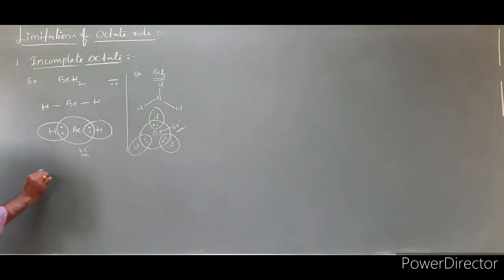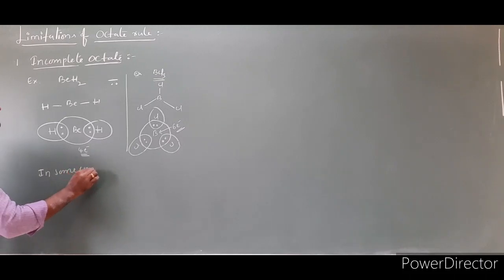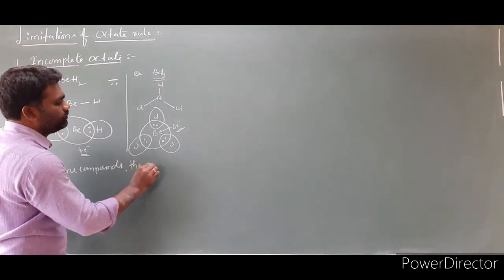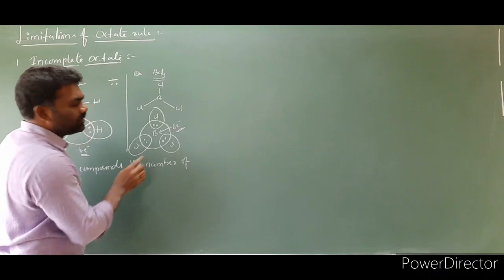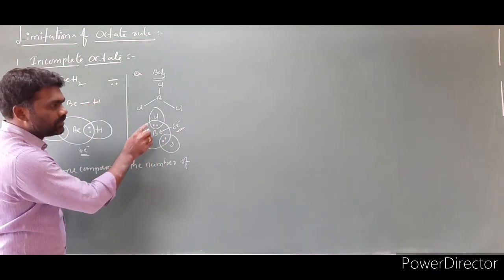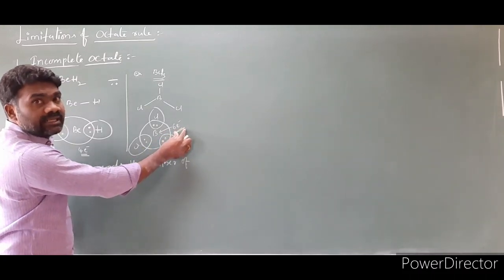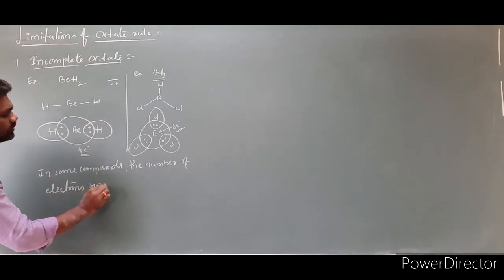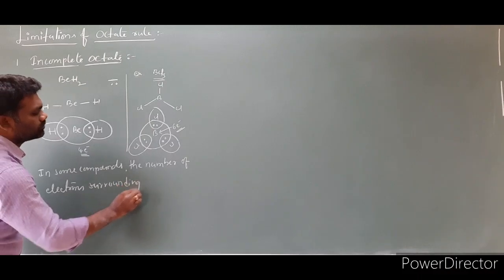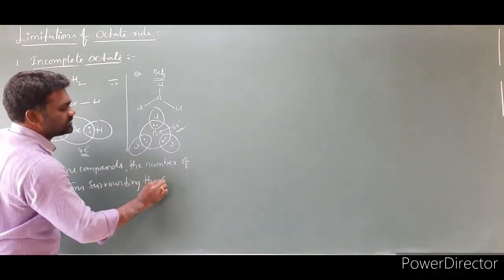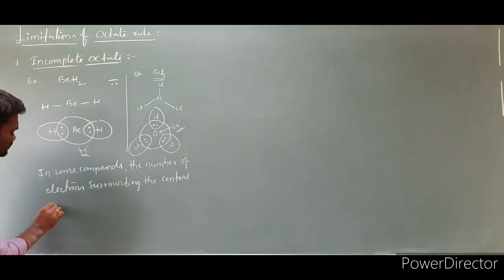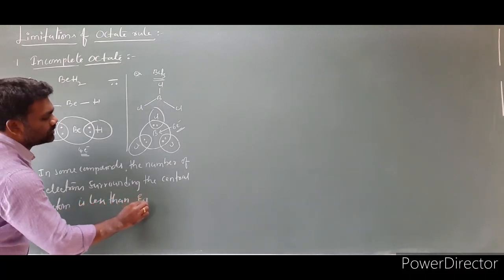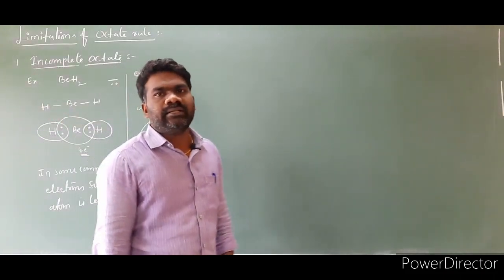The same sentence we can write here. What is the sentence? In some compounds, the number of electrons surrounding the central atom is less than 8. This is regarding incomplete octet.